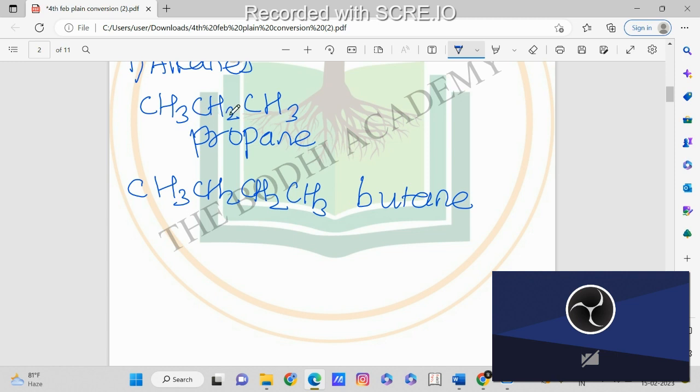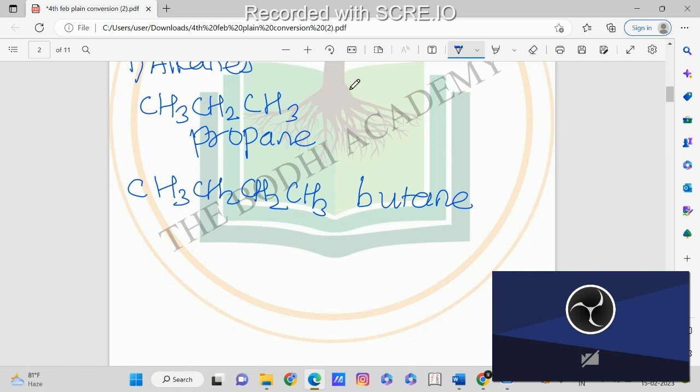Because if you try to put CH3 below this CH2, it will be the same. It will be the same means it will become a long chain only. If you try to put it below, or even at the first carbon, it will be a straight chain.